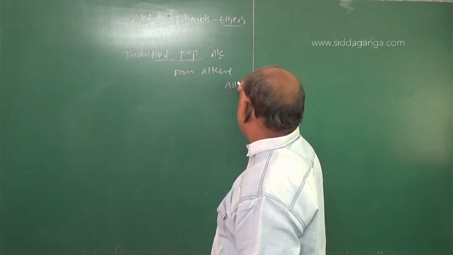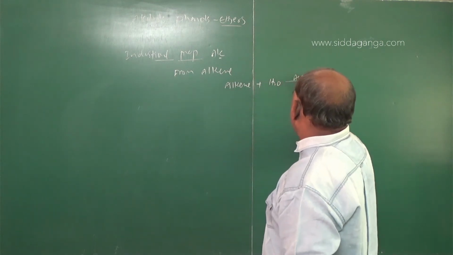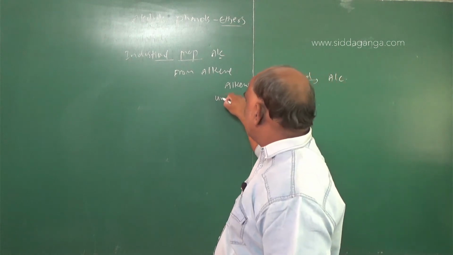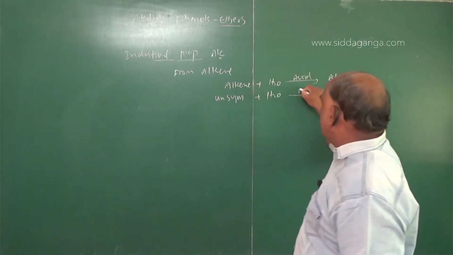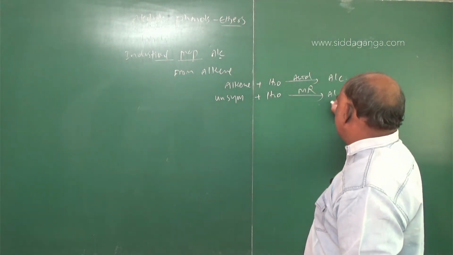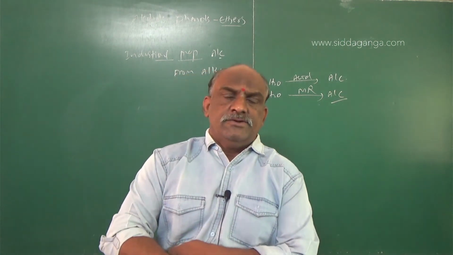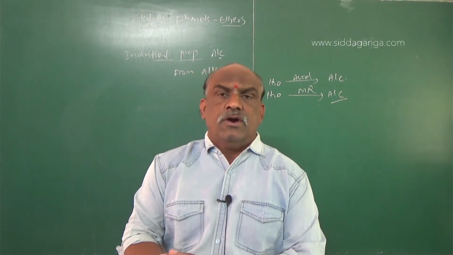Alkene plus water in the presence of acid gives rise to alcohol. Unsymmetrical alkene plus water, according to Markovnikov rule, gives rise to alcohol. This is an industrial method. Acid hydrolysis of alkenes gives rise to alcohols.